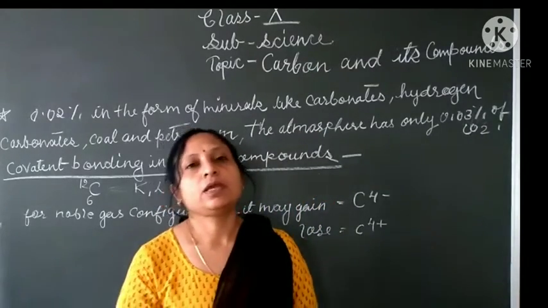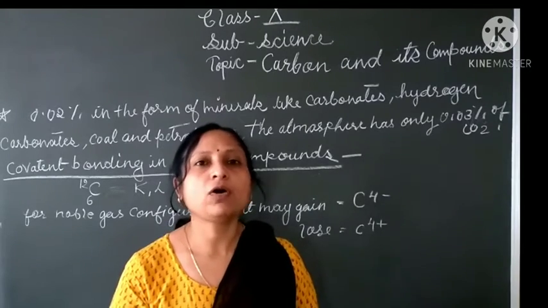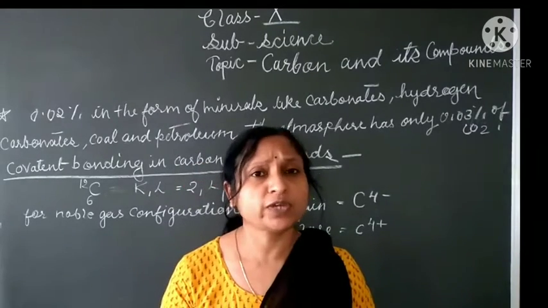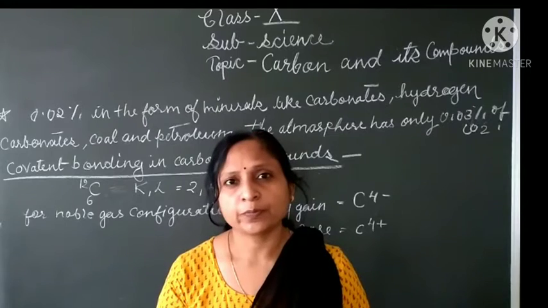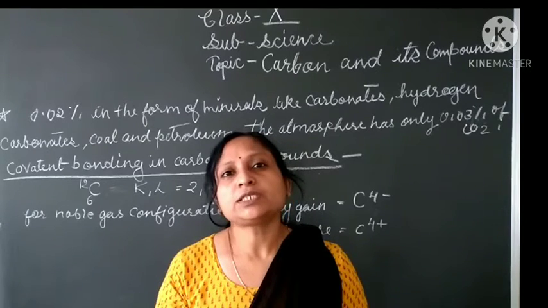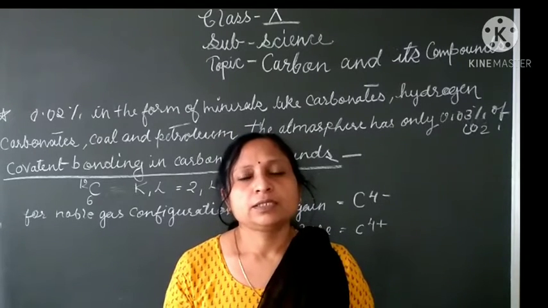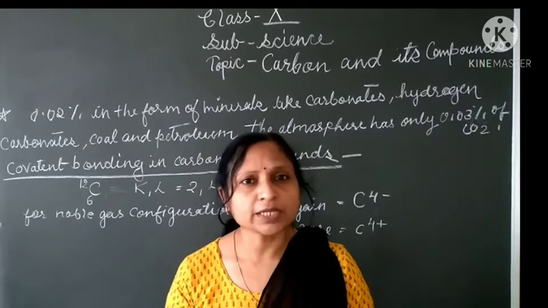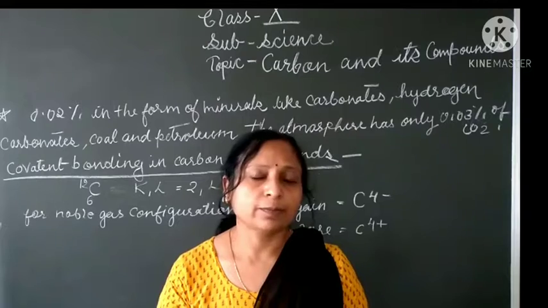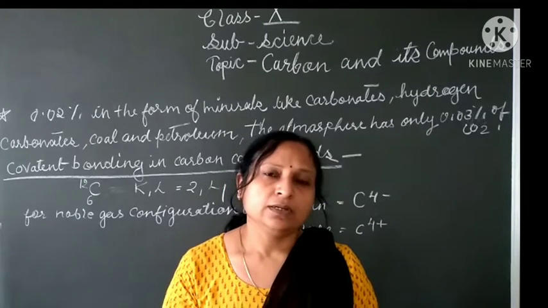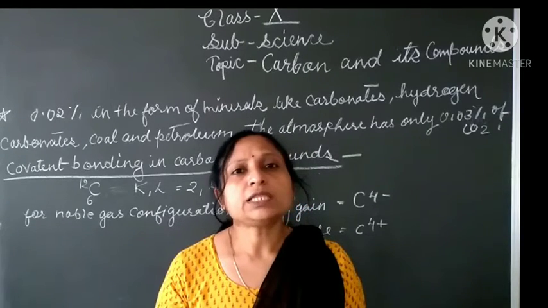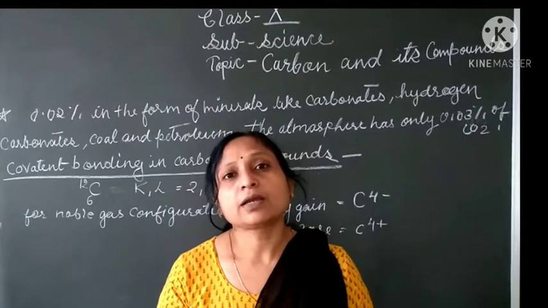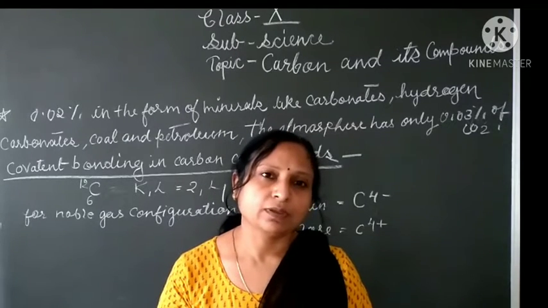Students, if we list all the items which we are using from morning, say clothes, food grains, medicines, all the things which we are using are carbon based.